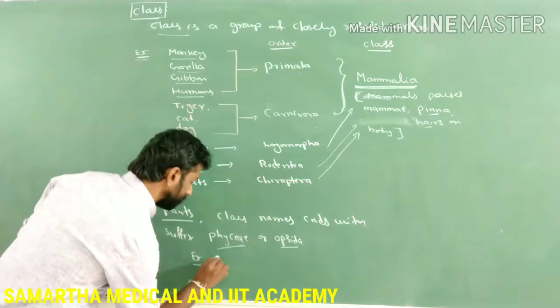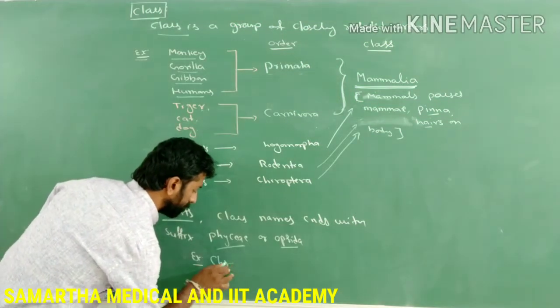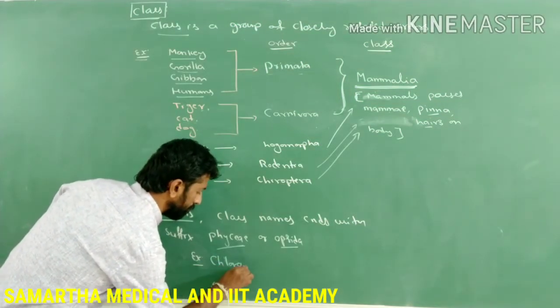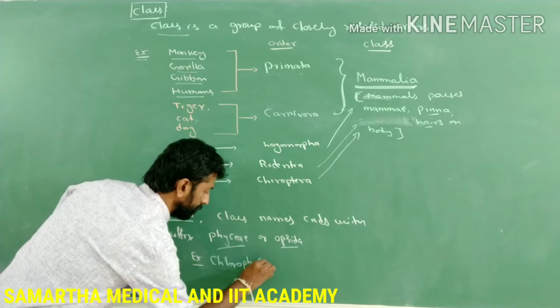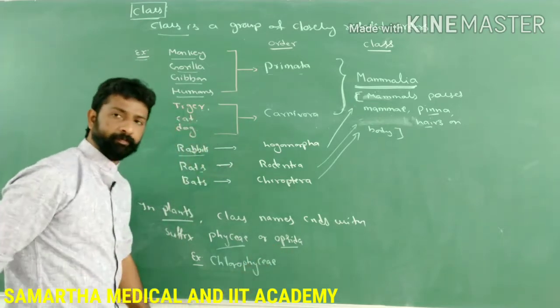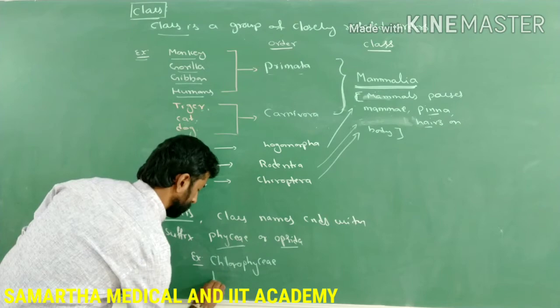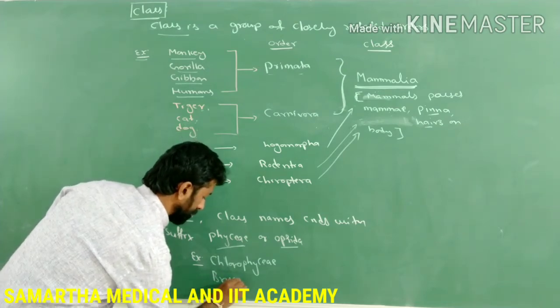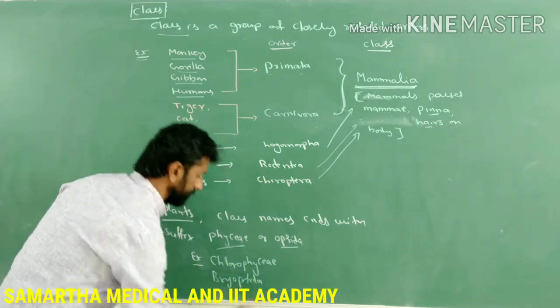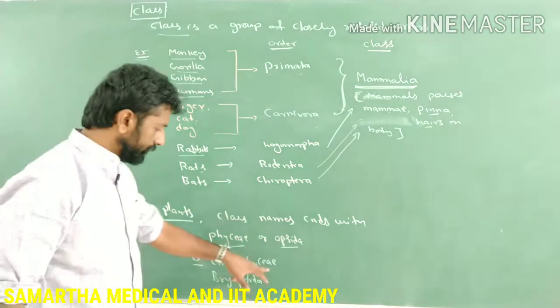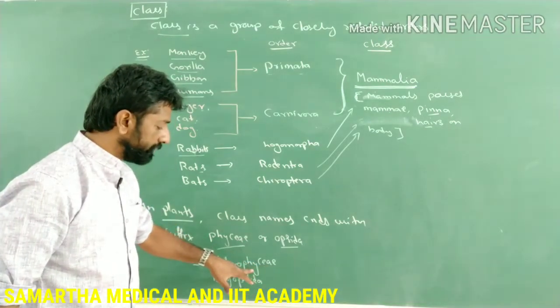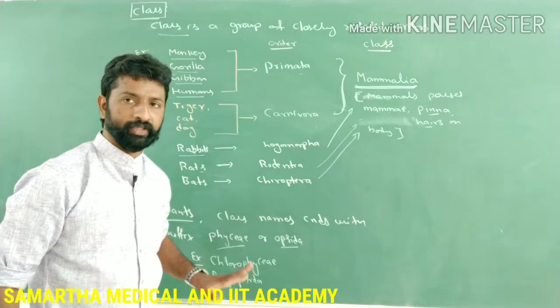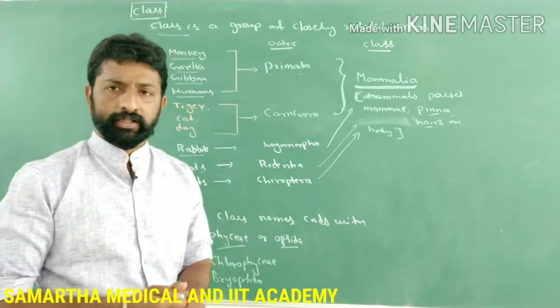For example, Chlorophyceae, and similarly Bryopsida. These are the class names. So here the class names either end with Phyceae or Opsida. Like that, the class names of plants will be written.